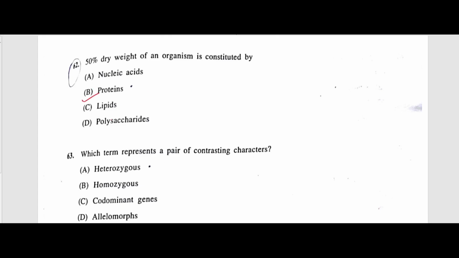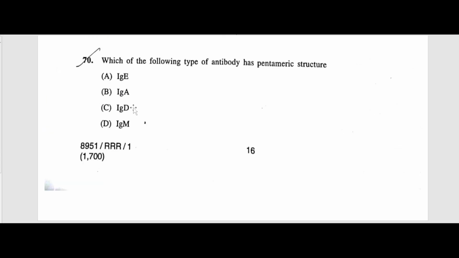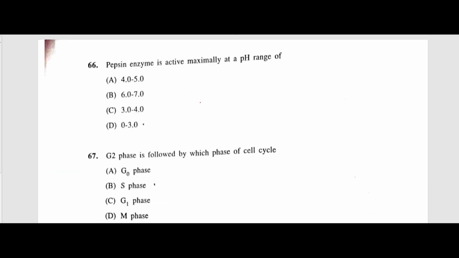Because the proteins are the building blocks of organisms, as in the previous question we discussed. Next, which term represents a pair of contrasting characters? The answer is allelomorphs. And what are allelomorphs? They are the alternate forms of a gene that occupy the same locus on homologous chromosomes. In humans, the total number of chromosomes in a cell is 23 pairs or 46 chromosomes. Nervous system develops from the ectoderm. Pepsin enzyme is active maximally at pH range of 1.5 to 3.0 because it is an acidic enzyme.